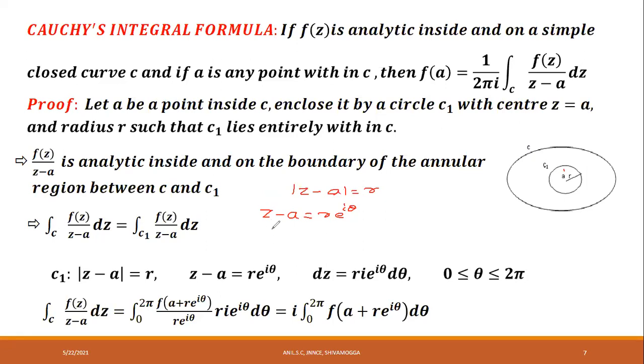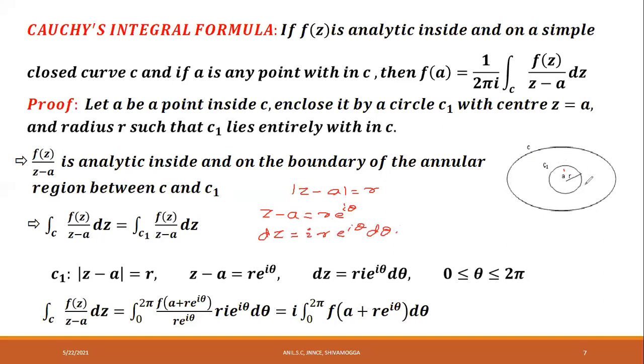Therefore, now differentiate, dz is equal to derivative of z is dz and minus a is constant, r is the radius of the circle, constant, derivative of e power I theta is e power I theta into derivative of I theta, which is I into d theta.